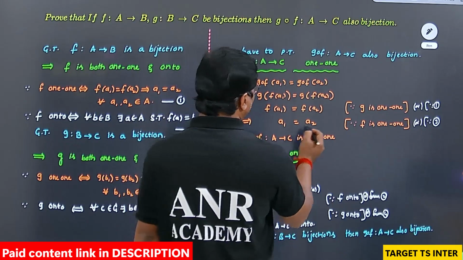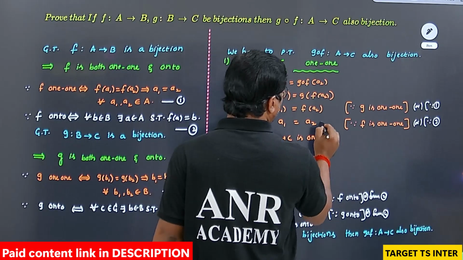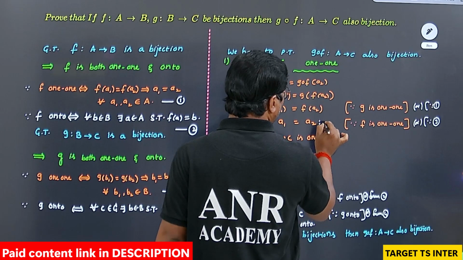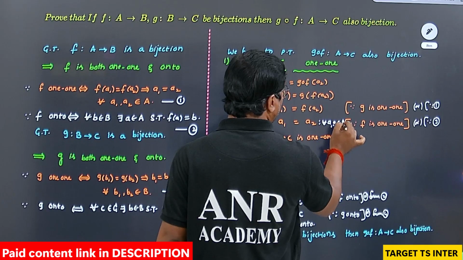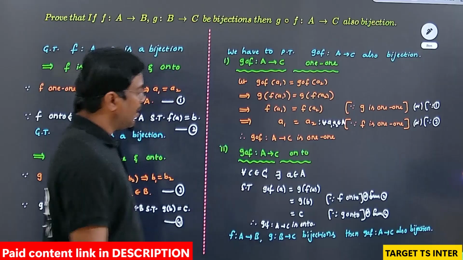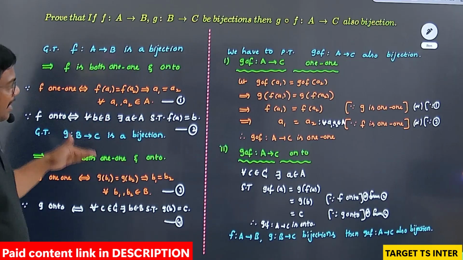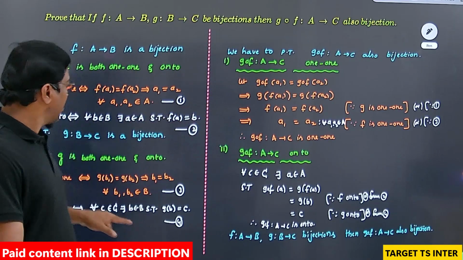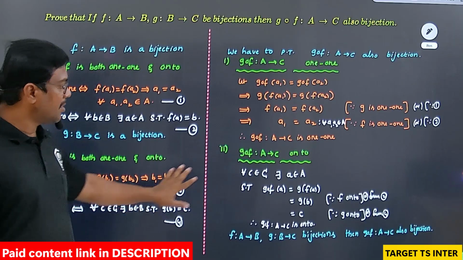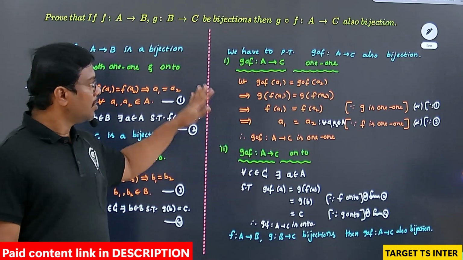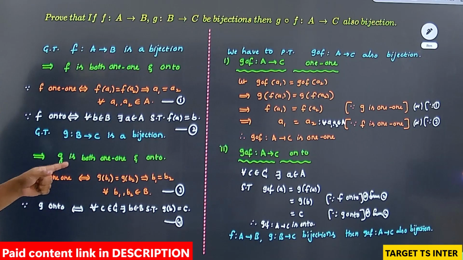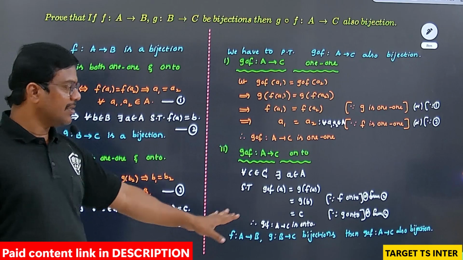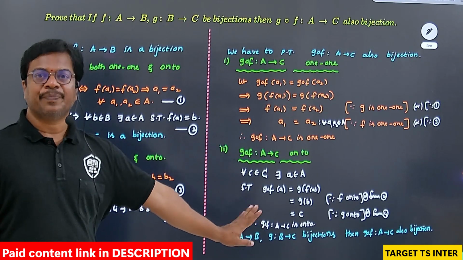And here you need to write the condition for all a1, a2 belongs to capital A. This is true. From the 1-1 conditions, 1-1 is proved. From the onto conditions, onto is proved. So G circle f is both 1-1 as well as onto, which implies I can say that finally G circle f from A to C is also bijective.